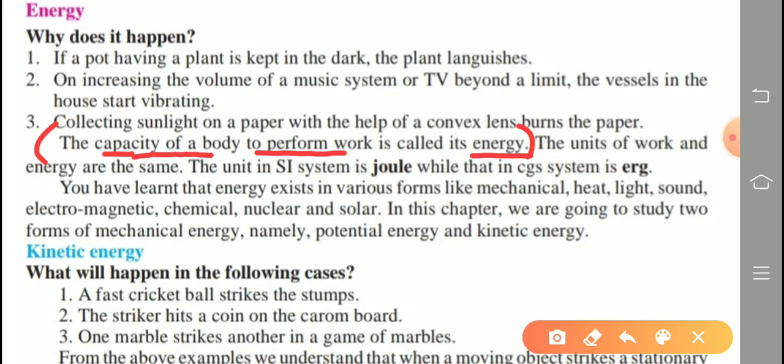The units of work and energy are the same. So the SI unit of work as well as energy is the same, that is the joule. And the CGS unit is what? CGS unit is erg. Remember this. You have learned that energy exists in various forms like mechanical energy, heat energy, light energy, sound energy, electromagnetic energy, chemical energy, nuclear energy, solar energy, etc.